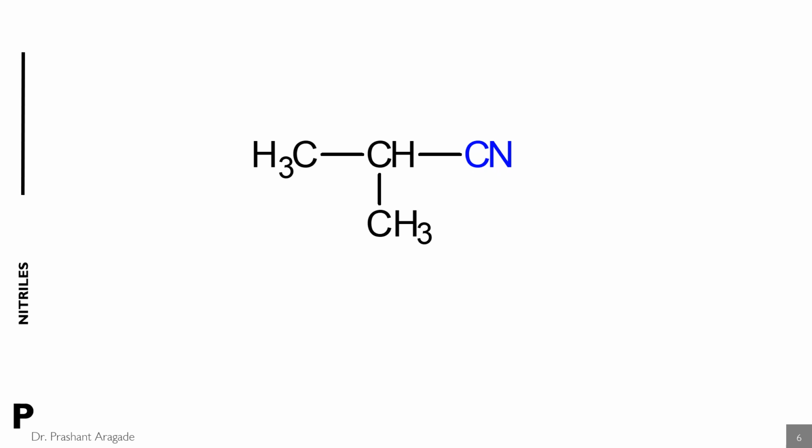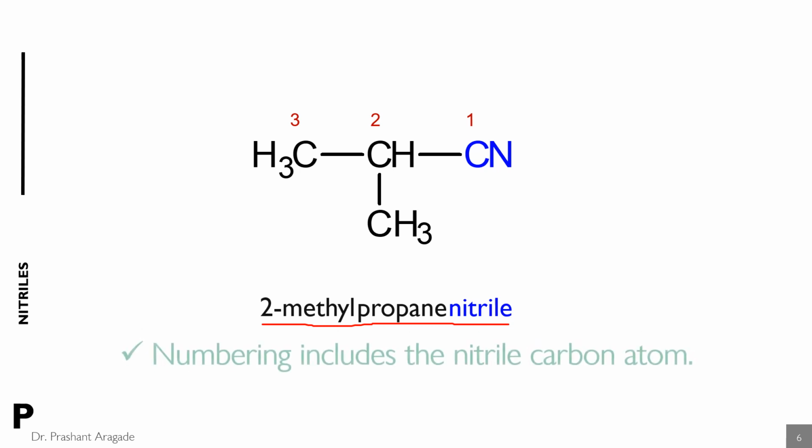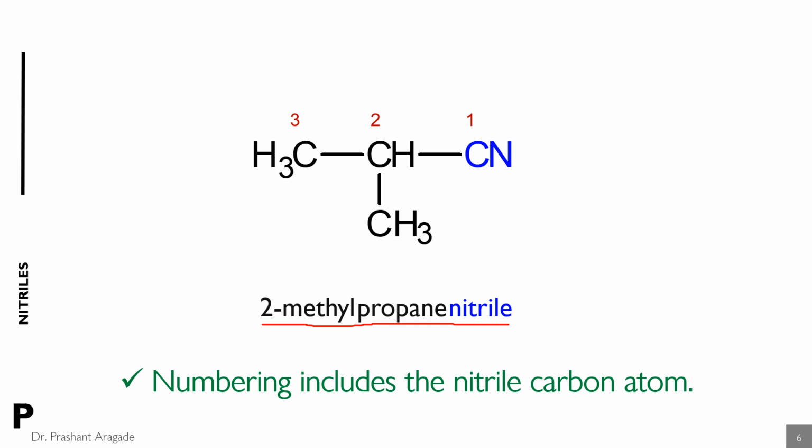Here is another example. You just start the numbering from the carbon atom of the cyano group. So three carbon atoms are there, so the name is propane. Add the suffix, that is nitrile, and add a prefix for the substituent. The substituent is methyl, attached at the 2 position. So 2-methyl propane nitrile is the IUPAC name of this compound. Always remember, you have to start the numbering from the carbon atom of the nitrile functional group.